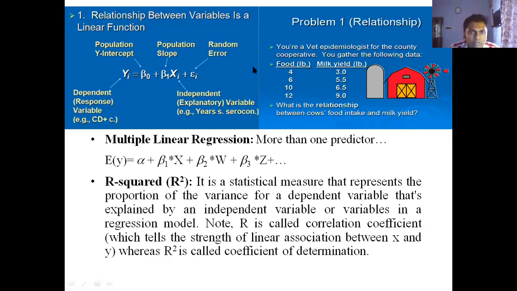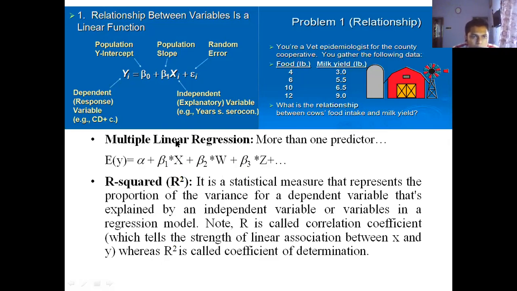Now, this is the case of simple linear regression. There is also multiple linear regression. In multiple linear regression, you have more than one predictor. That means there is only one response variable, but there will be more than one independent variable, like this: E(Y) is equal to alpha plus beta 1 into X plus beta 2 into W plus beta 3 into Z. So X, W, Z are more than one independent variables.